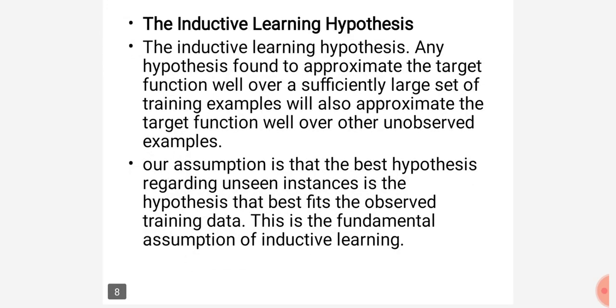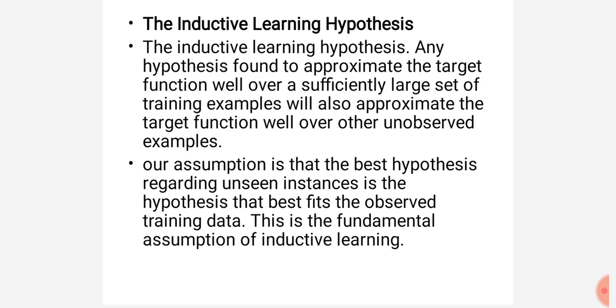Next is the inductive learning hypothesis. What does the inductive learning hypothesis mean? Any hypothesis found to approximate the target function well over a sufficiently large set of training examples will also approximate the target function well over other unobserved examples.